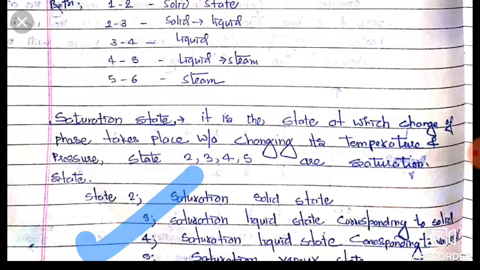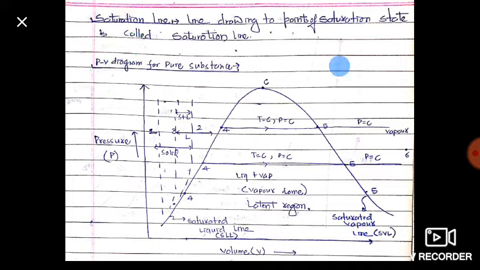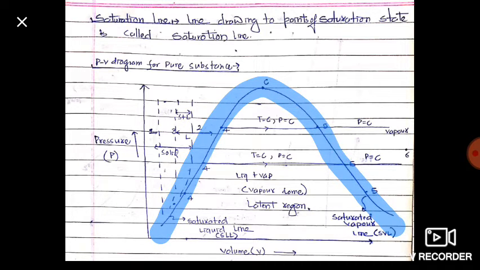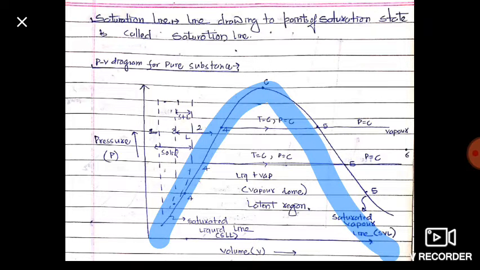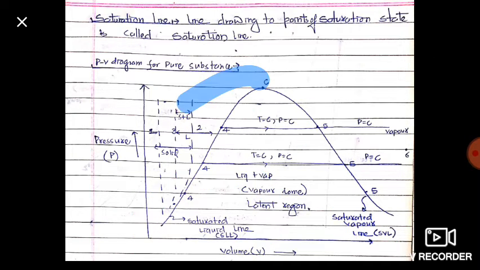Now friends, the line drawn connecting all these saturation states is called the saturation line. This is the saturated liquid line, here all are liquid, and this is the saturated vapor line.